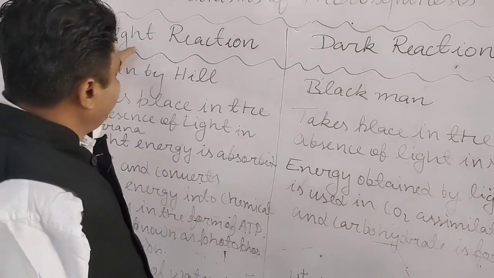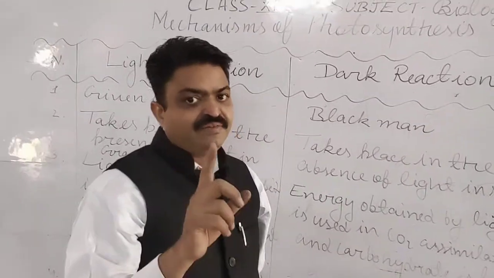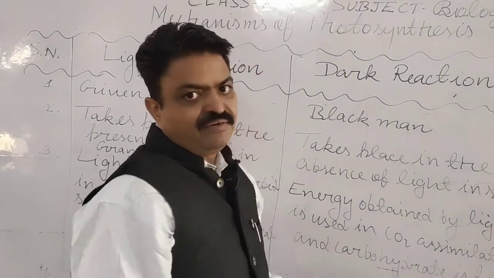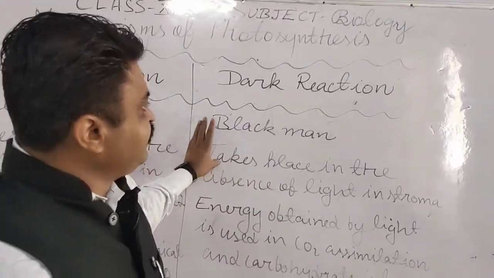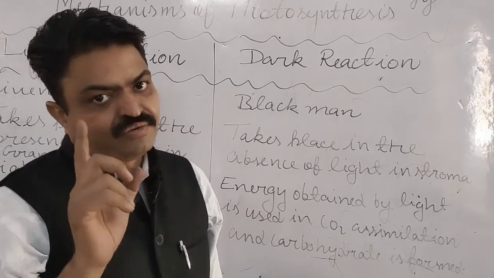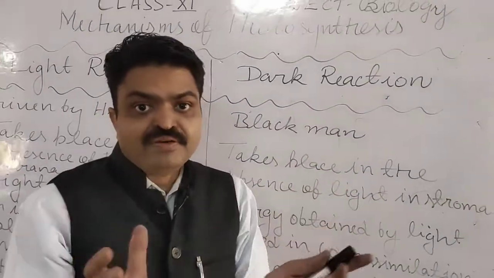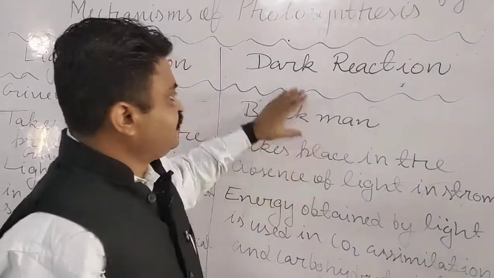The light reaction takes place in the presence of sunlight inside the grana of the chloroplast, and the dark reaction takes place inside the stroma of the chloroplast, meaning the fluid found inside the chloroplast.